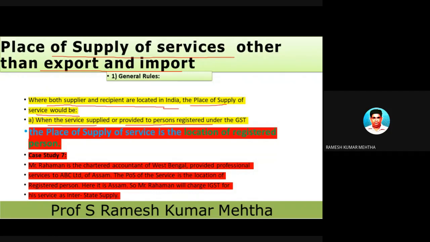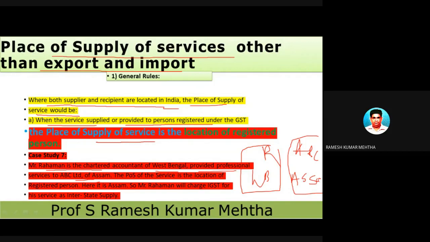Already we have discussed this point, but let's take a small example. Rahman is a chartered accountant in West Bengal. He is providing some services to a company, ABC Limited, in Assam. So this is the service provider and this is the service receiver. Please remember, this is under the topic of place of supply of services.